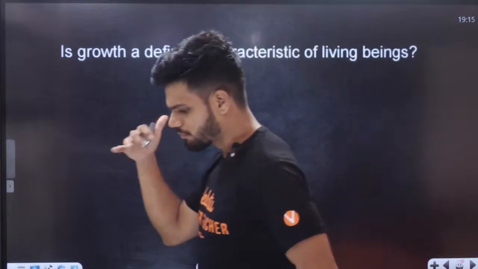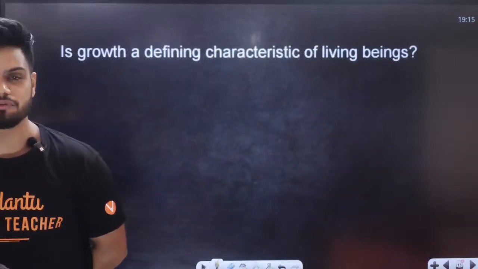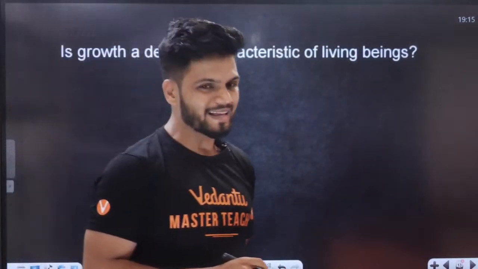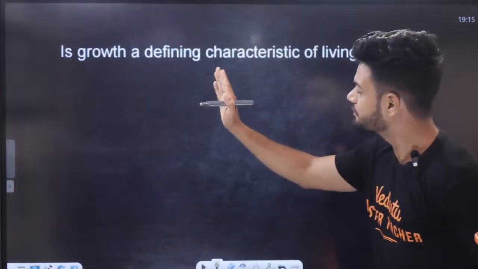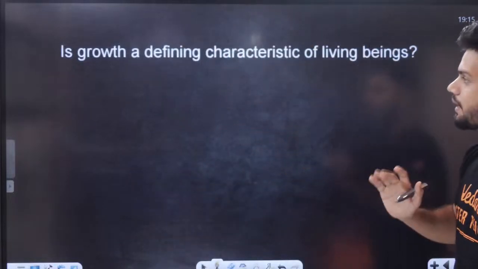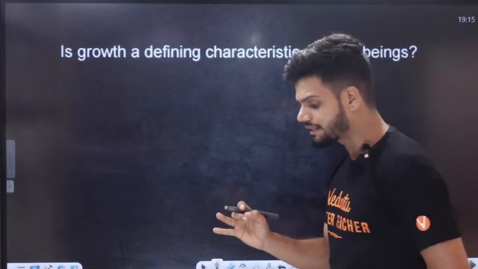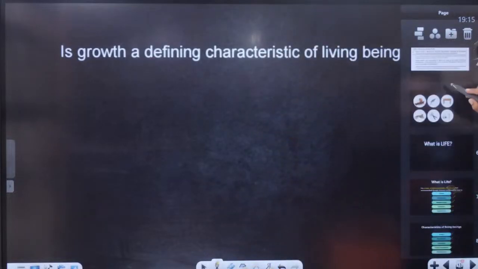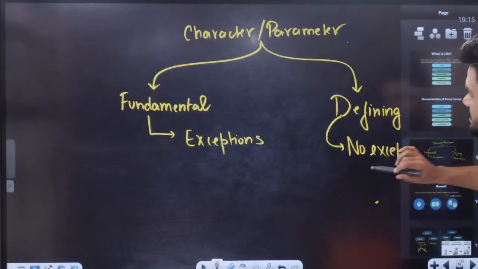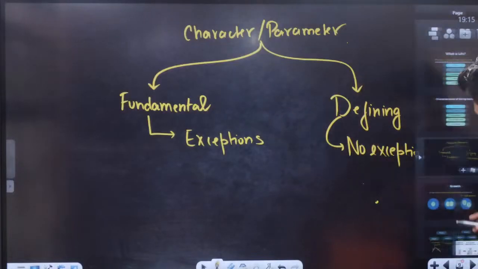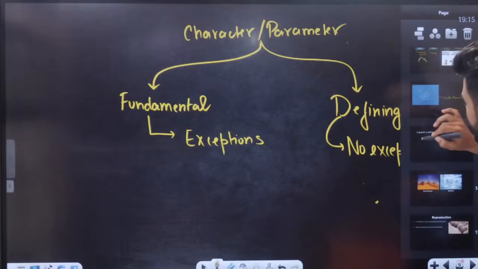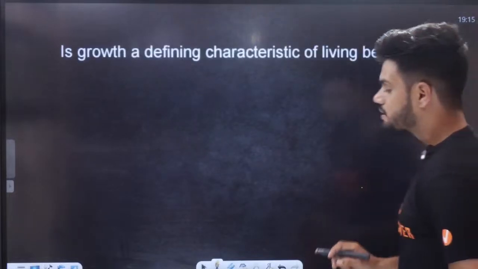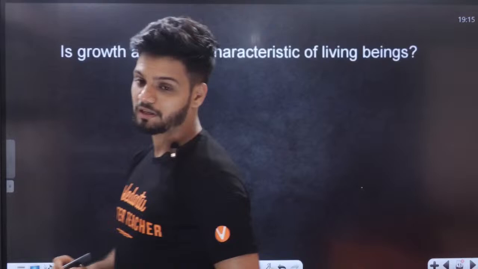Now, question on the board, students. Let's see how many of you can answer. Is growth a defining character of living beings? Is it defining or is it fundamental? This was the classification which we did before, fundamental and defining. So can anyone tell me in the chat, is growth defining or fundamental?